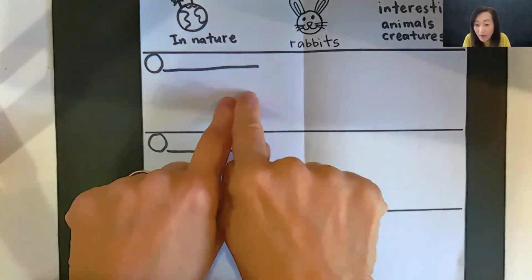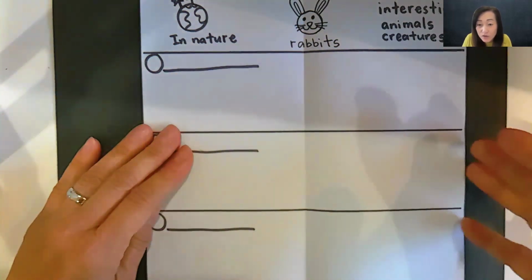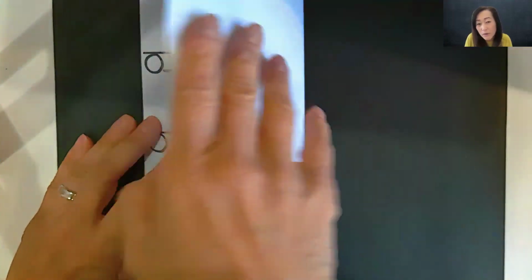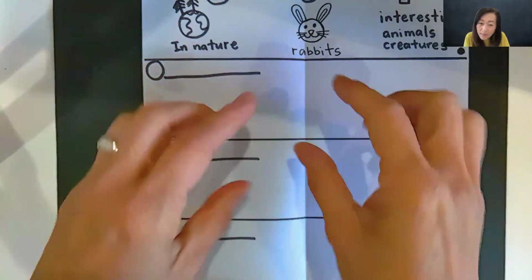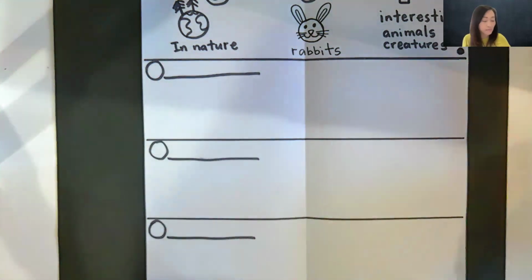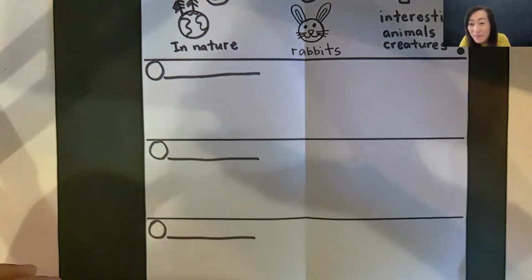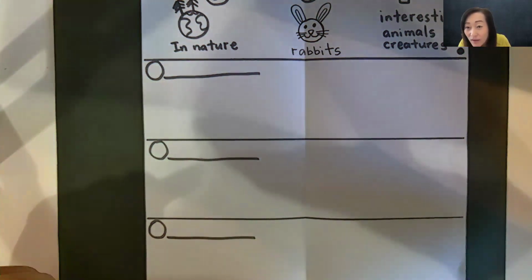Now I know if you're having trouble folding, your teachers are going to come and help you fold it. Maybe you have a partner next to you who can help you fold also. Okay, but teachers can come and help fold it. Doesn't have to be a perfect fold, but you do want to make sure that it's almost even because you want to make sure that you have enough space to add your information. Great job. I love it. Thank you. Oh, yes, yes.